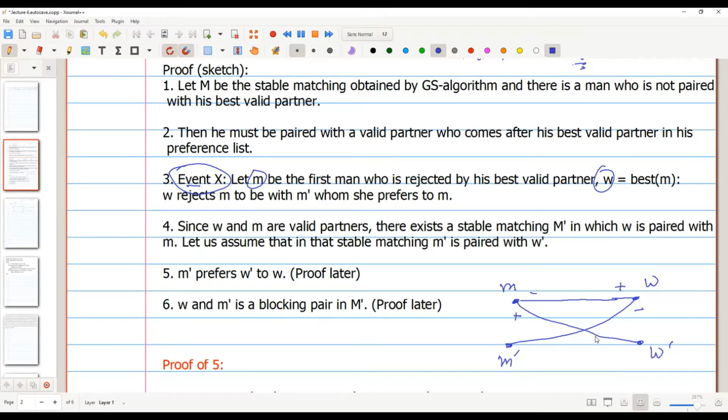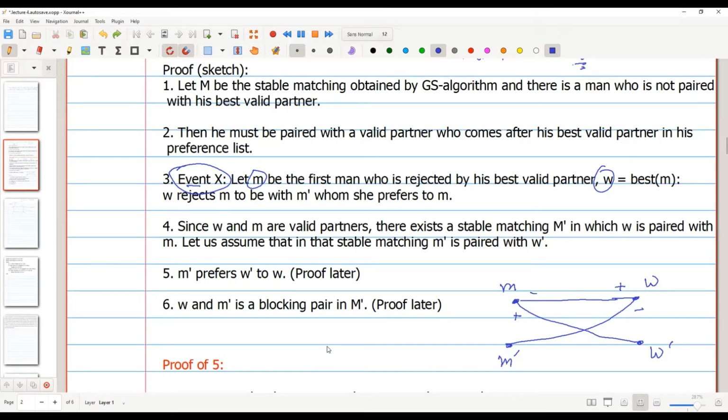So what we do here is we check the preference list of M prime, and we check if W comes before W prime in M prime's preference list, or W prime comes before W. So if we check the preference list of M prime, what do we get?